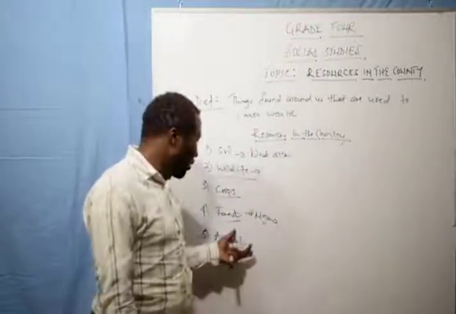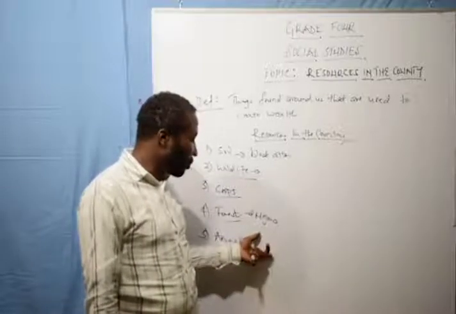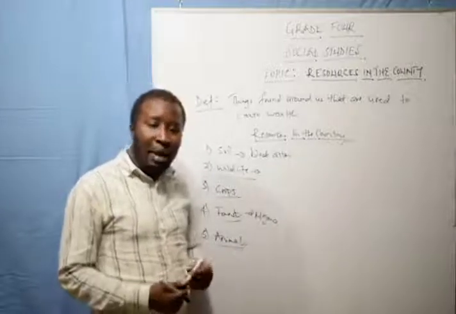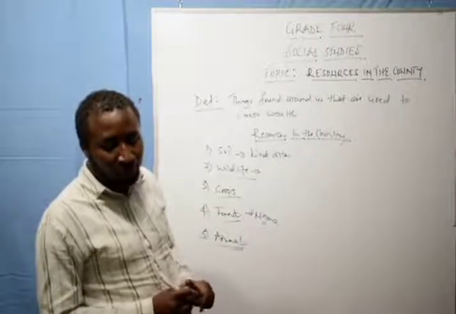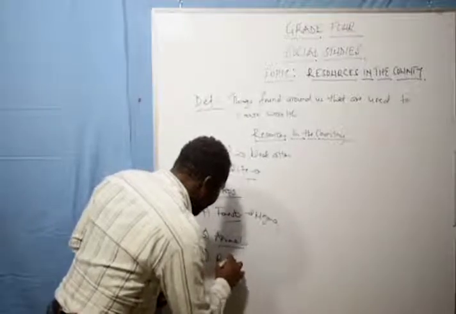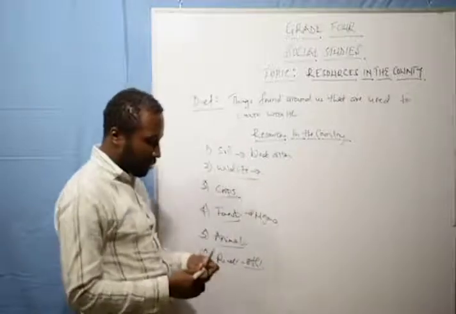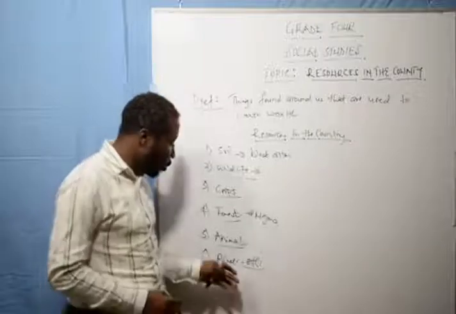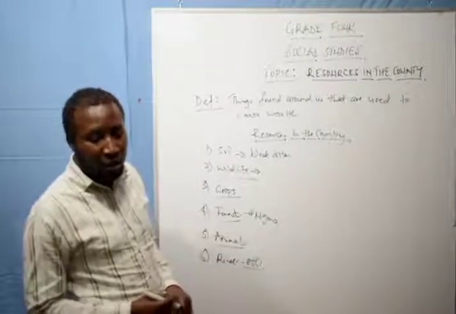Animals are able to give you manure also, through their feces. We're able to get meat. So animals are vital resources for us in our county. We also have rivers. Rivers are also a resource, whereby we get water from it. They're able to wash with the river water. So a river is also a great resource.